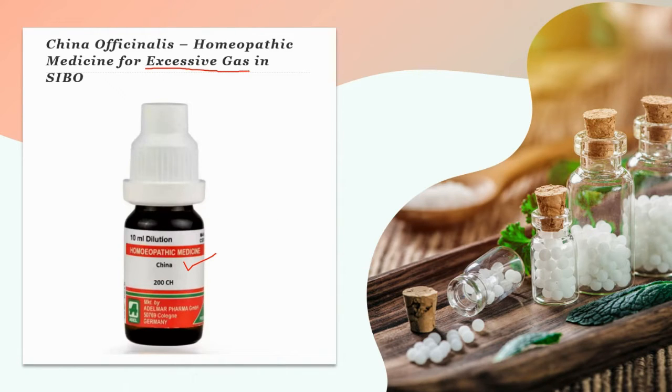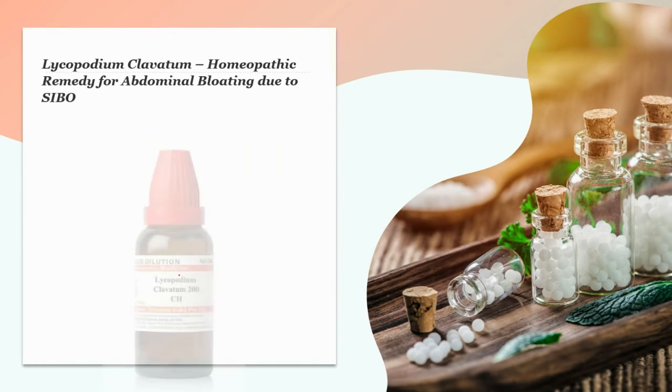officinalis. China is a highly effective homeopathic medicine used to treat excessive abdominal gas in cases of SIBO. The gas in the stomach stays for a longer time after eating. Bloating occurs in the entire abdominal area and it gets better with motion. Colic from gas in the stomach, bitter belching, sour vomiting, diarrhea, and weakness. Fatigue may also occur. And worsening of the gastric symptoms following consumption of foodstuffs like fruit, milk, fish, beer also indicate the use of China.